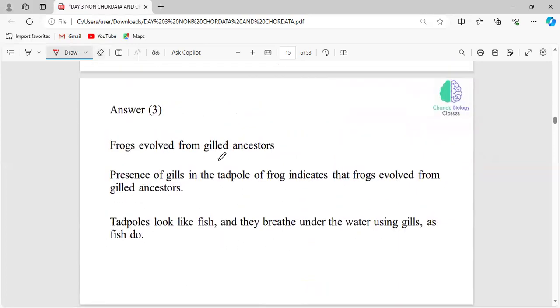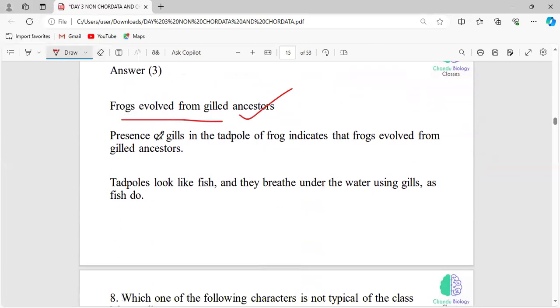See, presence of gills in the tadpole of frog indicates that frogs evolved from gilled ancestors, because before the class Amphibia, we have fishes. Fishes have gills for their respiration. That respiratory structure has been carried on to the amphibians. Fishes are the ancestors of the amphibians.